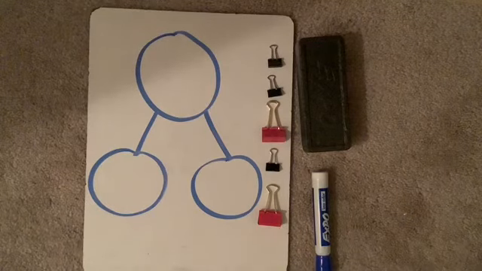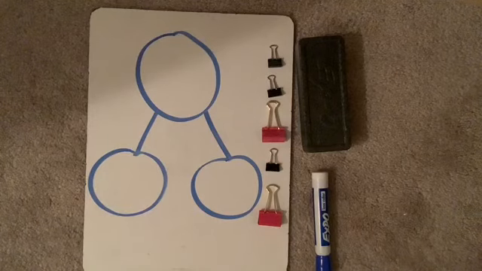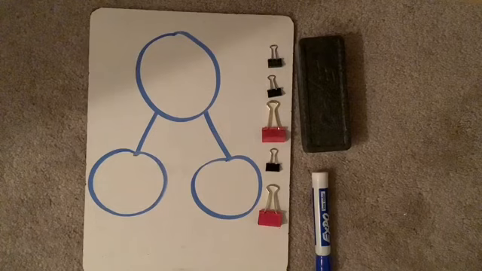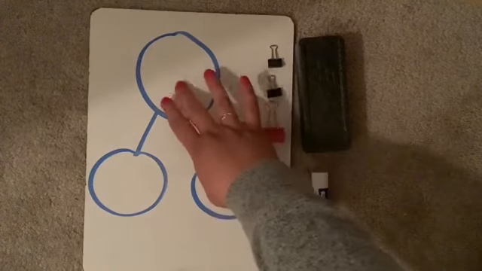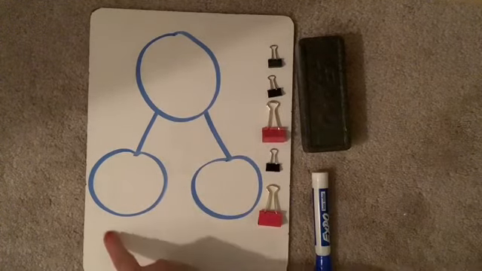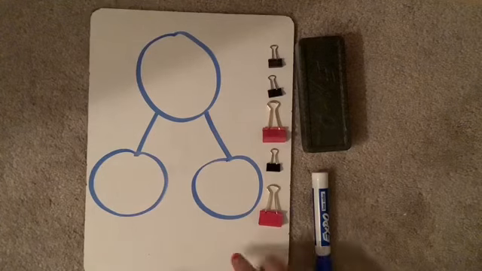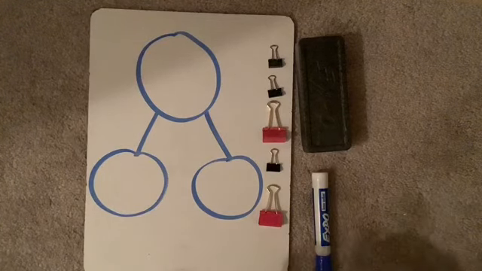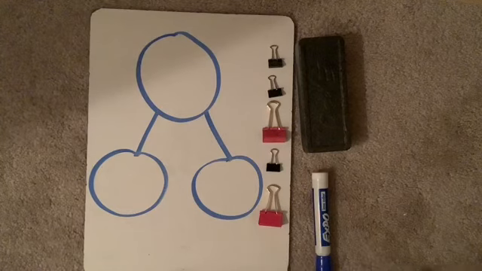I mentioned in the beginning that we're going to be working on using stories to create addition number sentences. So from now on, our number bonds will be helpers for us to create those number sentences and make sure that our parts are in the right spot and our whole is in the right spot. Because if we get those numbers too mixed up, sometimes the number sentences don't quite make sense.